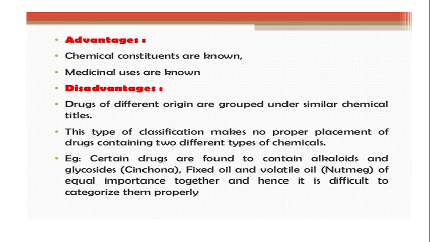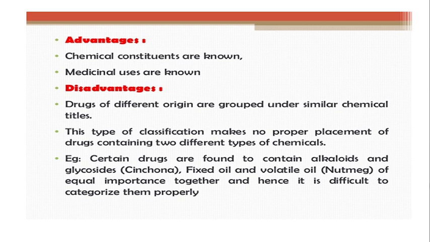After that, disadvantages: drugs of different origin are grouped under similar chemical titles. Some drugs are from plant origin, some from animal or mineral origin, but here the origin of the drug is not considered. Only the chemical nature of the drug is under consideration. For that reason, drugs having different origins also come under the same group or title.